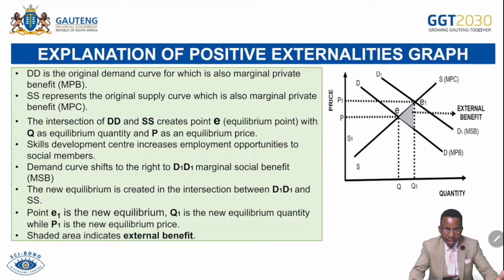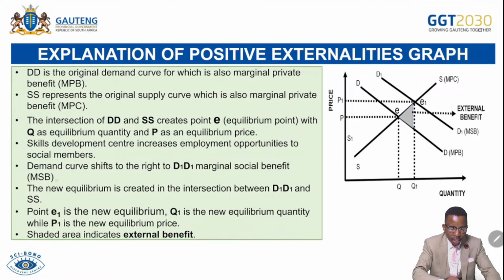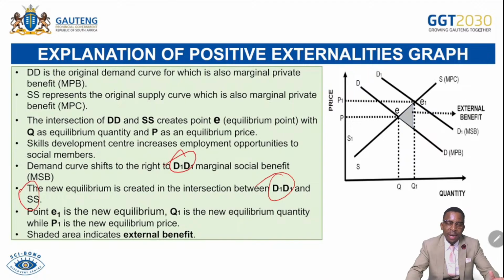So original points are there. Then we start with what we call the demand curve shift from D to D1 because of the improvement in skill acquisition as well as income earned by the people as they are now employed. The new equilibrium is created at the intersection between D1 and S. Remember, supply remains constant at S, but the demand shifts to the right and increases. Then point E is our new equilibrium with P1 and Q1 shown there. And then the shaded area indicates what we call external benefits or social benefit, or the increase in the level of income caused by people being skilled or upskilled in the community.